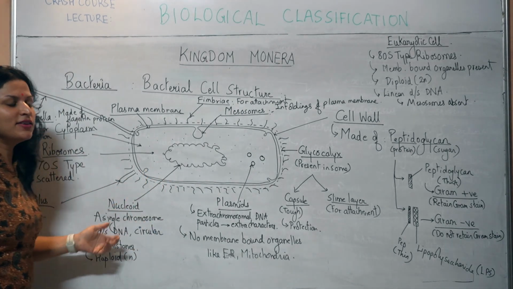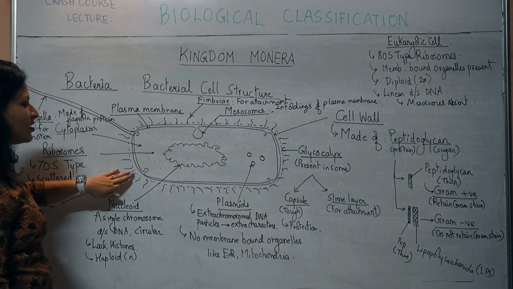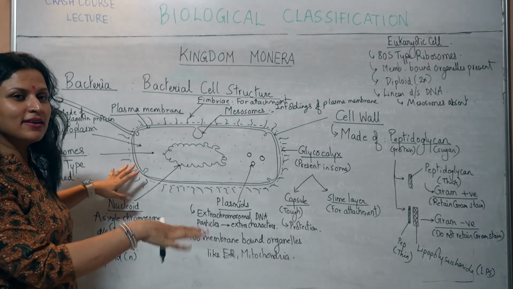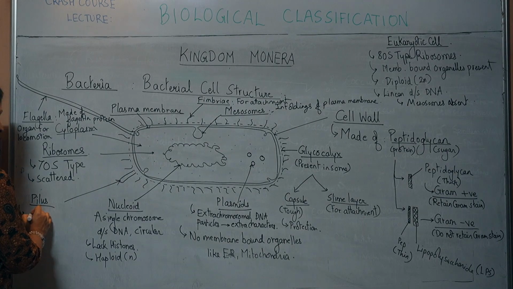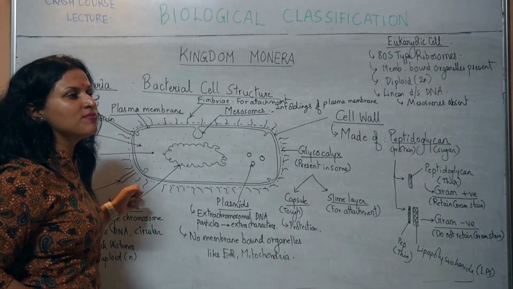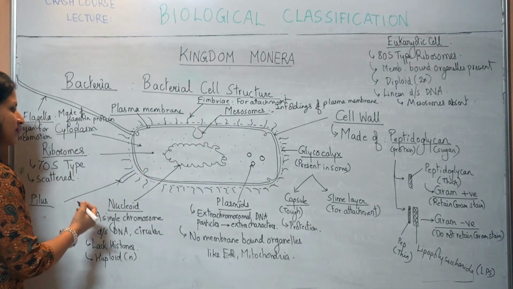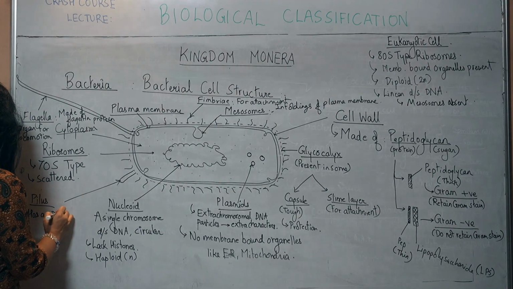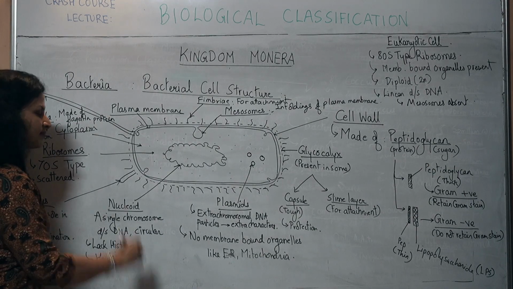If it has it, it is a boy, and if a bacterium does not have it, it is a girl bacterium. So this is a pilus, and it has a role in sexual recombination, transfer of genetic material from one bacterium to the other, about which you will learn later.